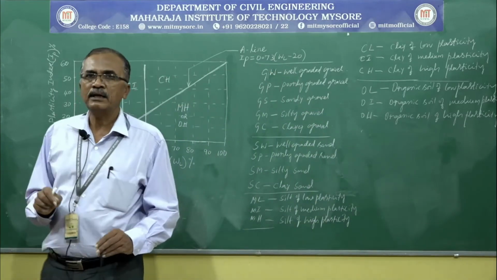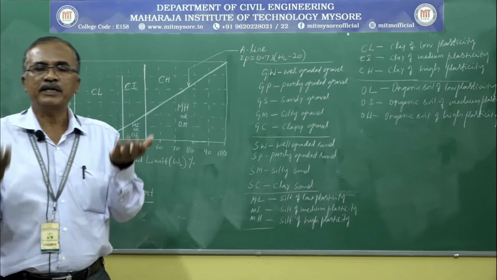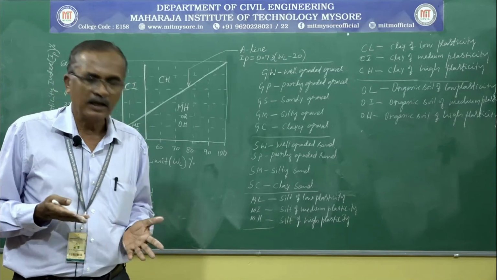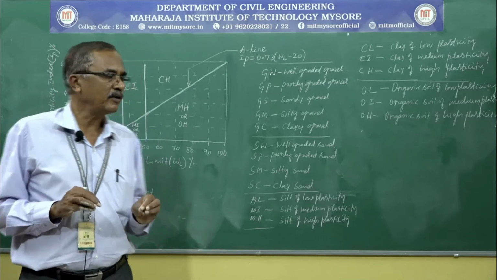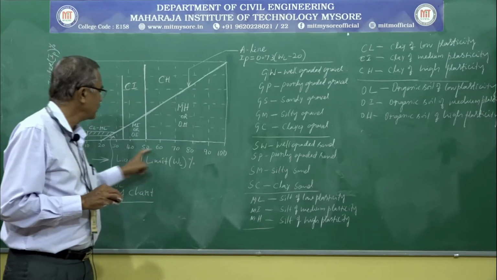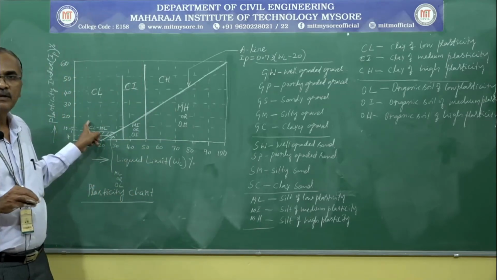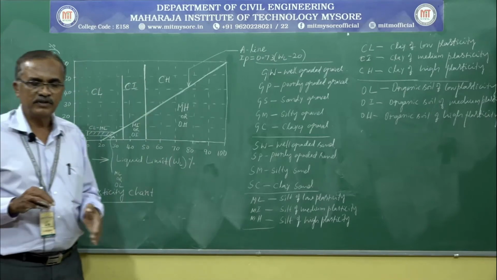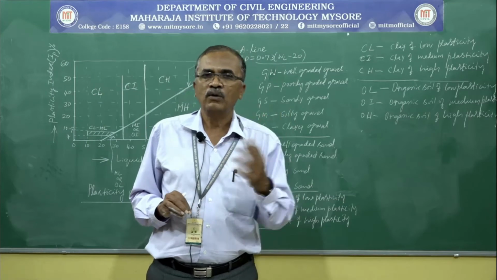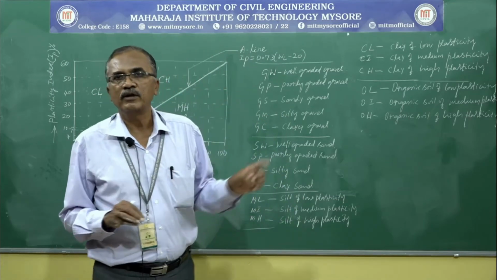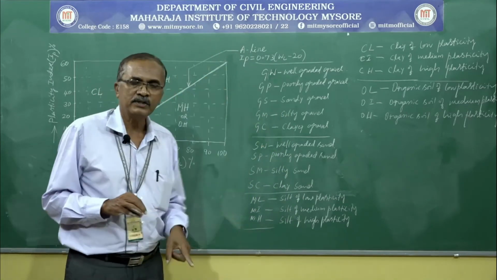Sometimes in general it is expected from your end to explain the IS classification system. If it is for the IS classification system, you have to roughly write this plasticity chart and explain all those things. First, based on the particle size, we group the soil into very coarse and fine soil, and we have to mention all those sizes.